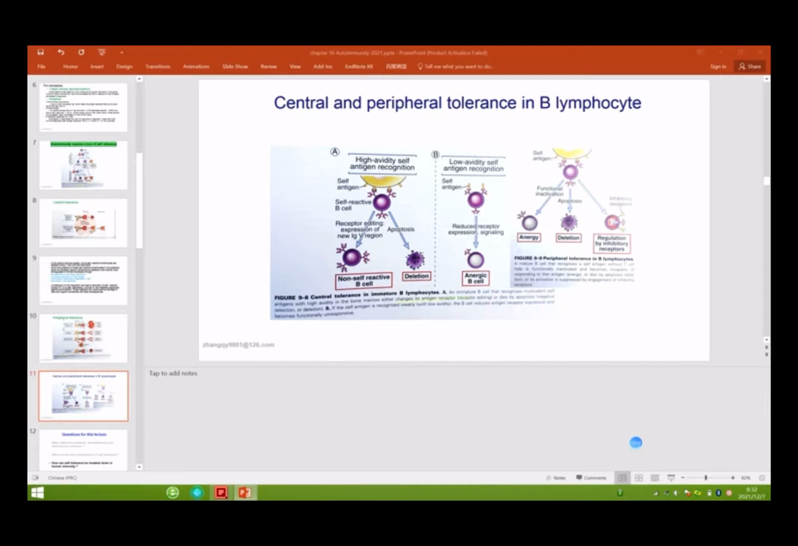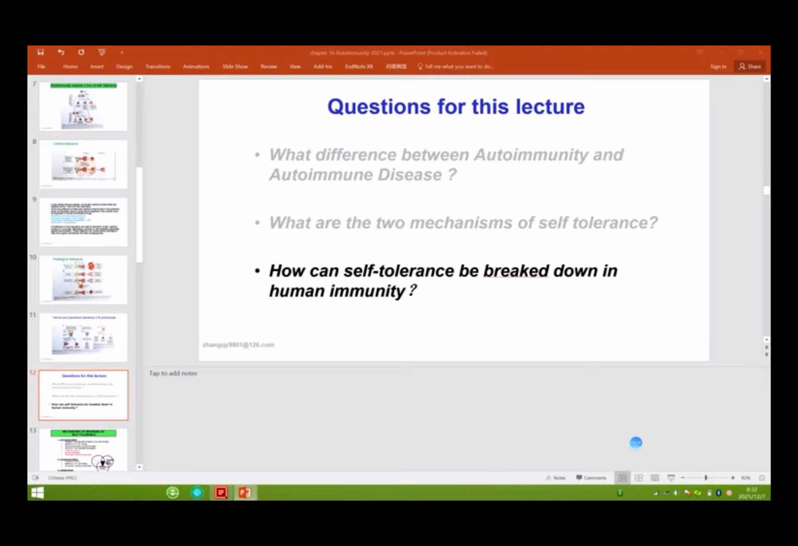They can also use energy, deletion and regulatory T cell development to control the self-reactive B cell. Okay? They have a similar mechanism to the T cell. So we have finished the second question, which is about the true mechanism of self-tolerance. Now we go to the third question: how can self-tolerance be broken down?